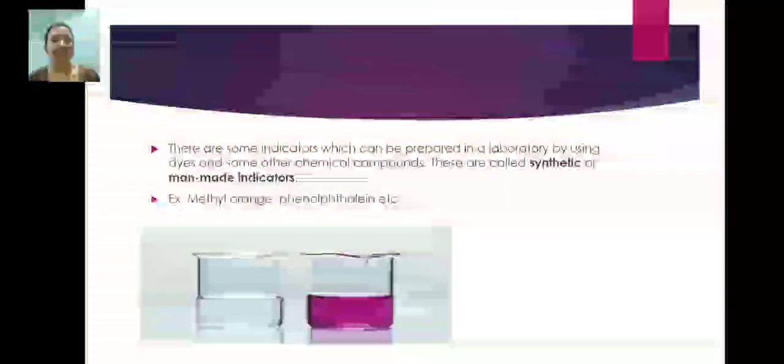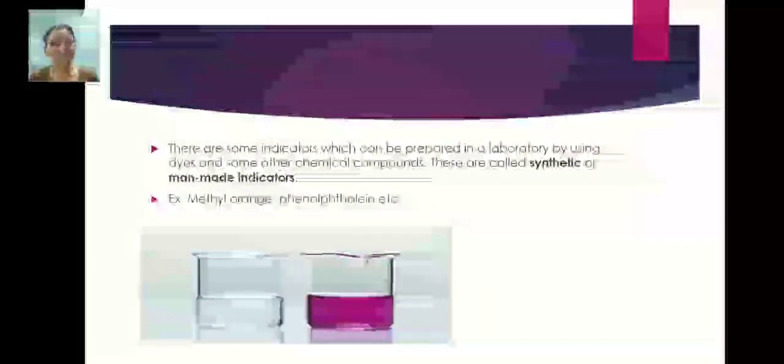There are some indicators which can be prepared in the laboratory. As I said, natural indicators we get from nature. We boil and strain it, and we get the indicator. That is a natural indicator. But if we synthesize completely in the laboratory, such indicators are called synthetic indicators or man-made indicators. These can be prepared in the laboratory by using dyes and some chemicals.